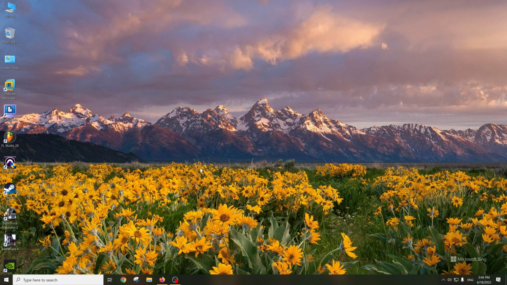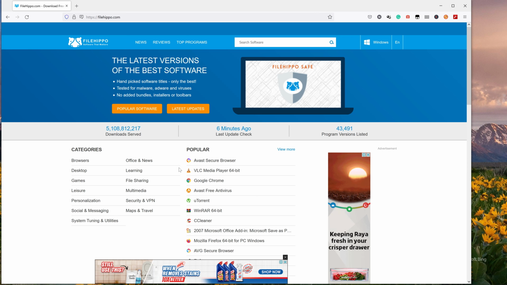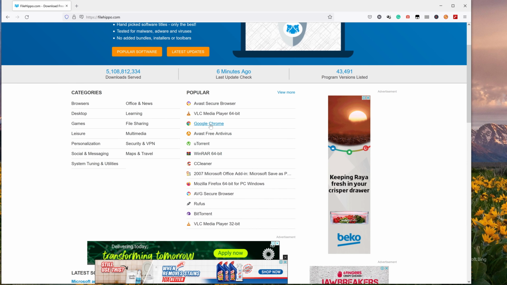Now we come to part 3, which is installing software. It's the easy part. You just go to filehippo.com. Then under popular, you will find all the important software that needs to be downloaded. For example, VLC Media Player 64-bit, Google Chrome, uTorrent, WinRAR 64-bit, Mozilla Firefox 64-bit for Windows, BitTorrent, VLC 32-bit.